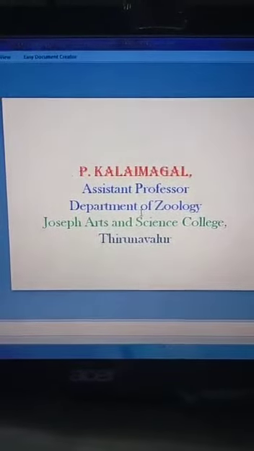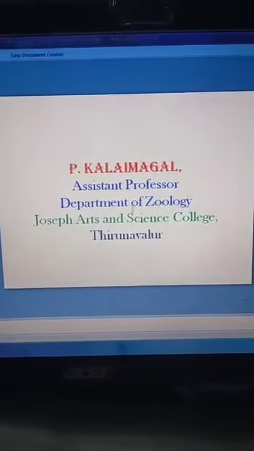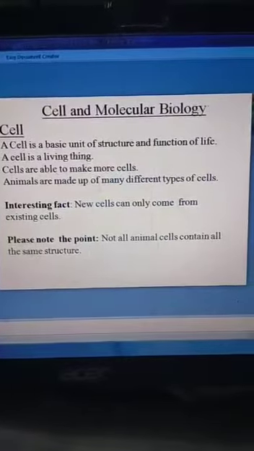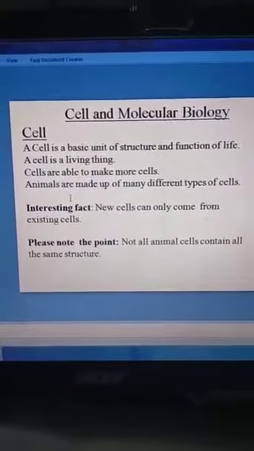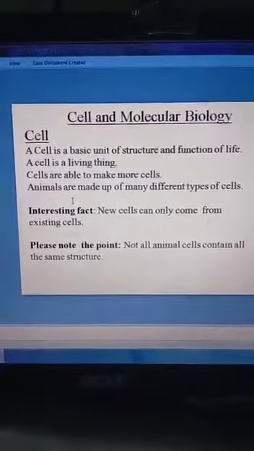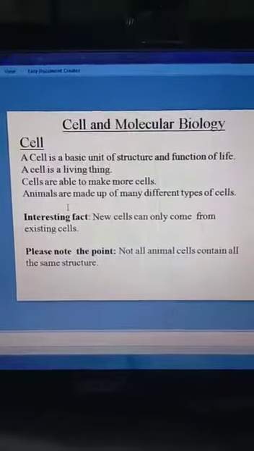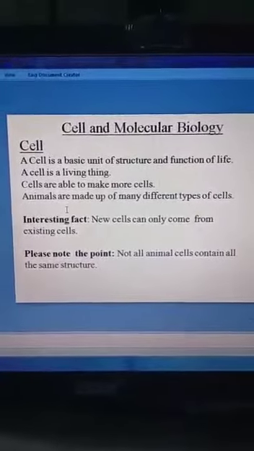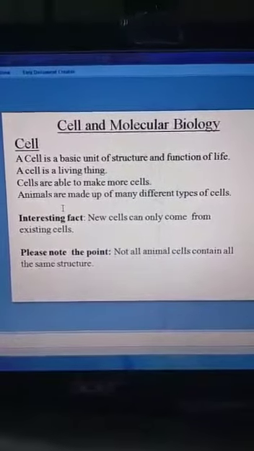Major: Cell and Molecular Biology. Now we are going to see the topic about the cell. What is a cell? Some history for you. Who was the first person to look at cells? I will tell you. Robert Hooke lived in Britain and was a scientist. He was the first person to observe cells.